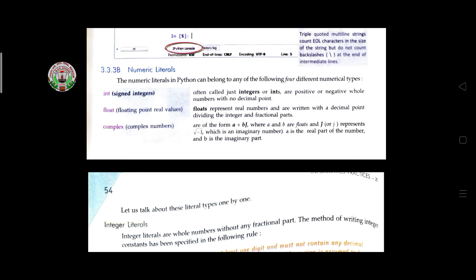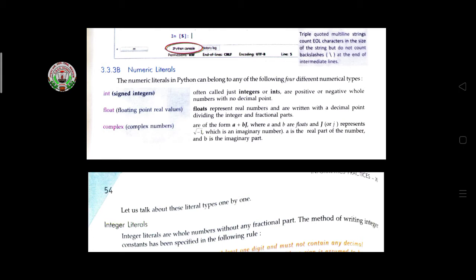Numeric literals. Next one is numeric literals. The numeric literals in Python can belong to any of the following different numerical types. First one is integer, then floating, then complex. Like this different numeric literals are there. First one is integers, or you can say ints. These are positive and negative whole values, and they will not take any decimal points. Then floating: floats represent real numbers and are written with the help of decimal points.